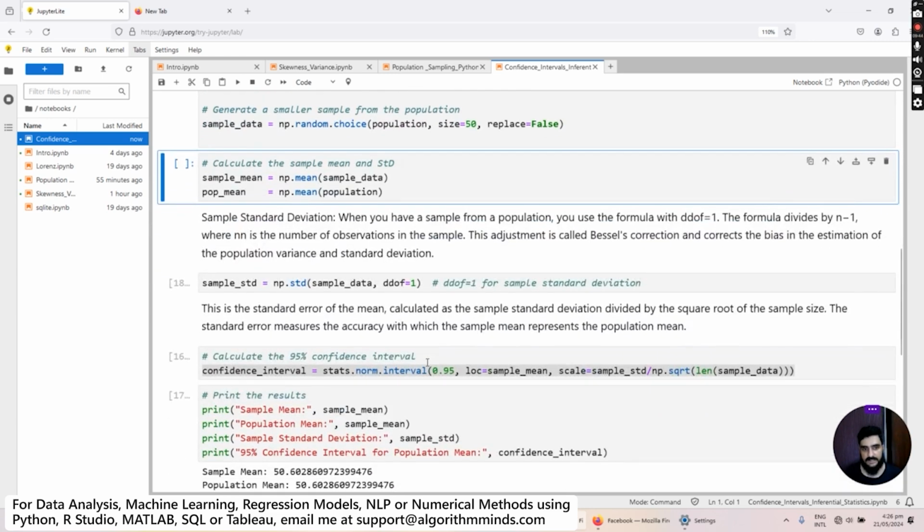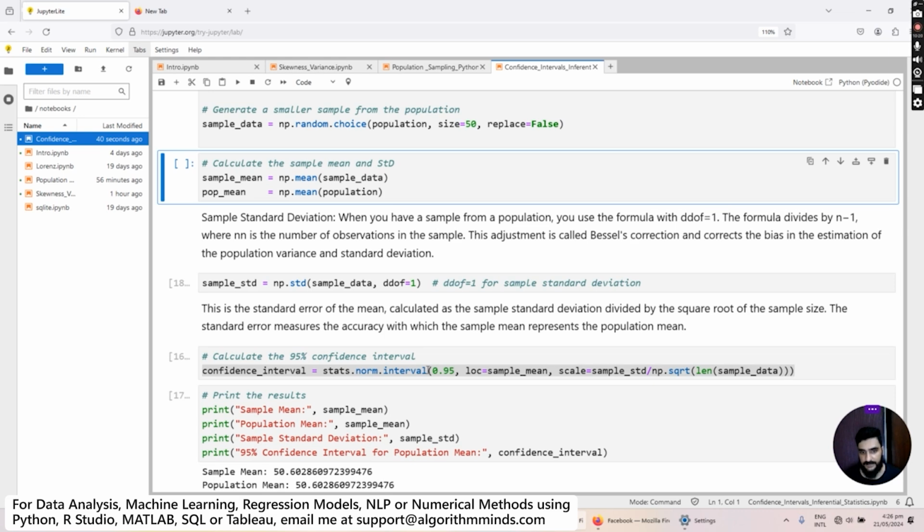Once we have calculated the standard deviation of the sample data, let's move on and calculate the confidence interval. For this purpose, I'm going to initialize a variable named confidence_interval. Then I'm going to use the module stats from the library SciPy, and use the norm.interval method, and I'm going to pass a number of input arguments. The first input argument is 0.95, which represents the confidence level we want for the calculations.